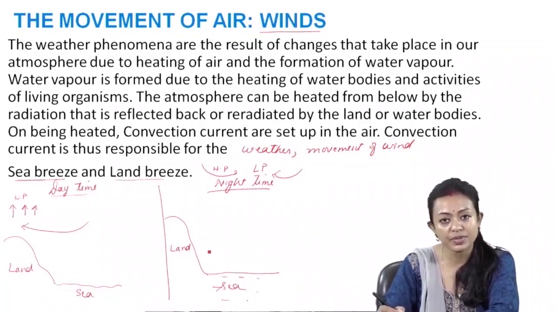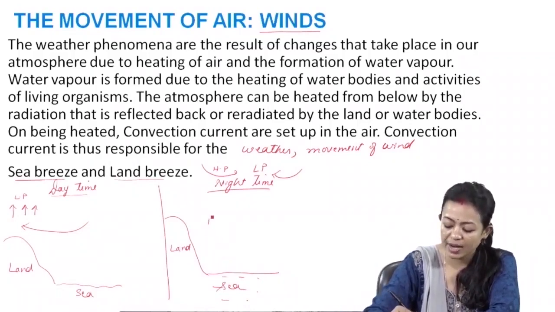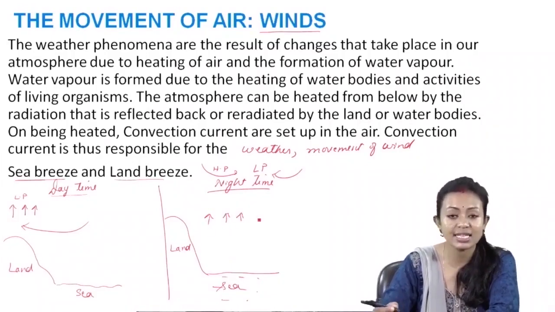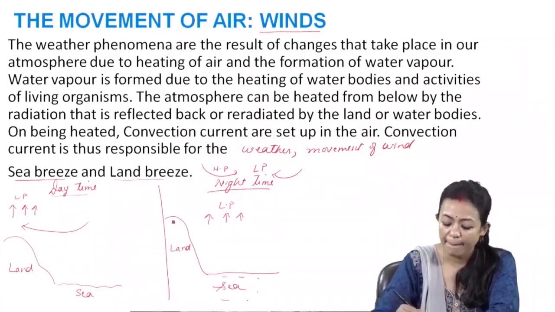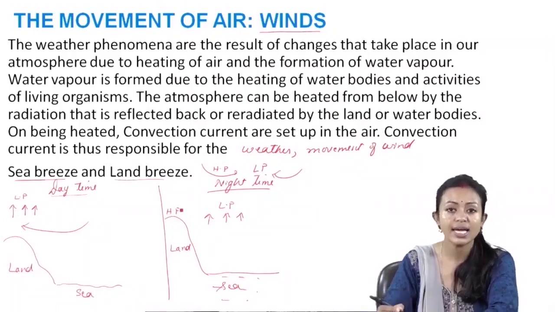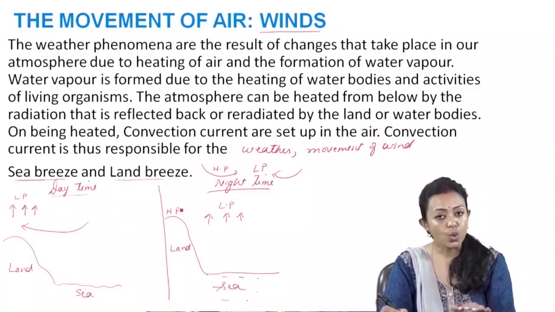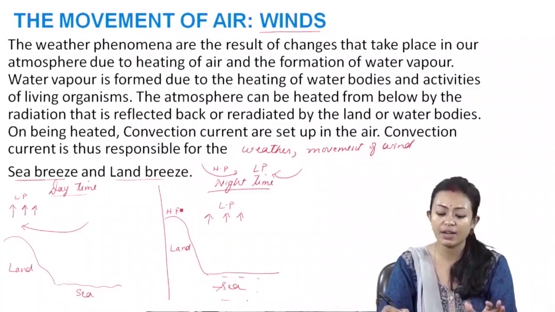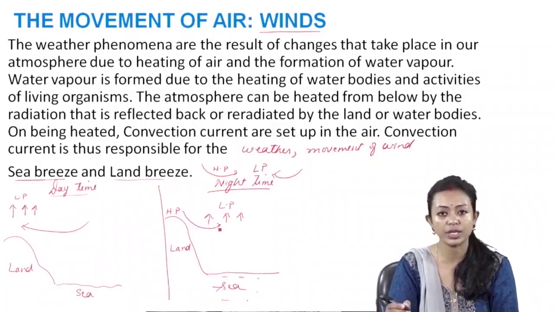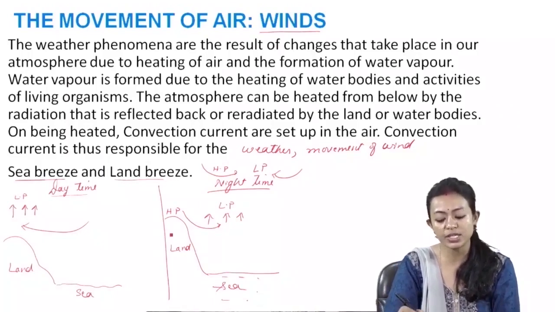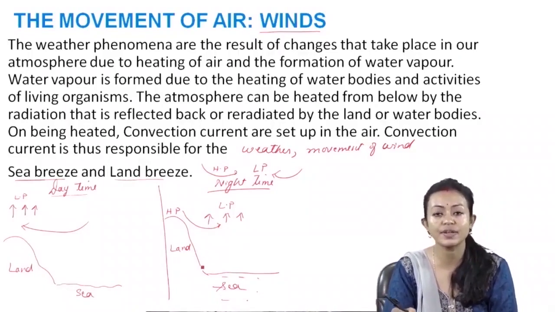Now during the night when there is no sunshine, the sea is still warmer. So the air is warmer, lighter, and thus it rises up. And it has low pressure. But the land has high pressure because it quickly reduces its temperature. Land becomes colder very fast as well as it warms up very fast. So from the high pressure area, the air moves towards the low pressure area. Because cool air is moving from the land towards the sea, we say it is land breeze. And this is also a result of convection current.